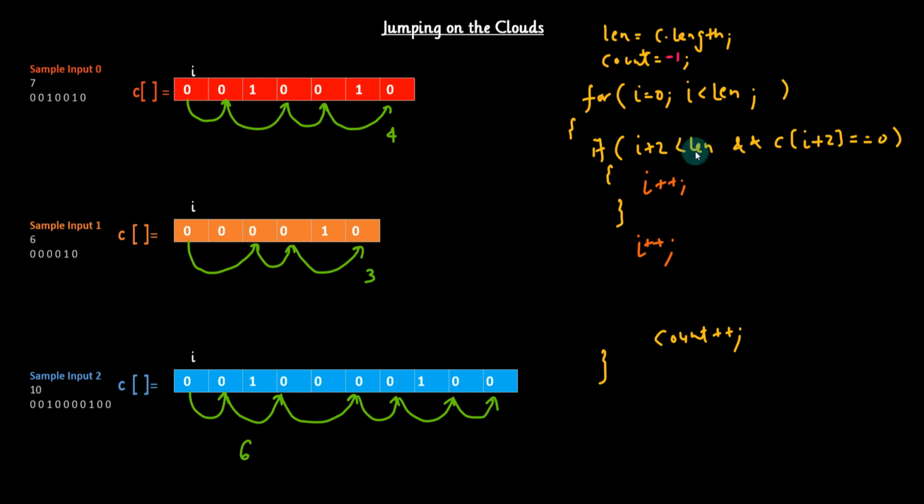If this condition is true, increment the I by 1 and again increment the I by 1. So the overall increment of 2 will be applied on I. And if this is not true, increment I only by 1. So only the increment of 1 will be applied on I. So by using this logic, I have removed the else block from here. So the logic is now a little bit compact here.